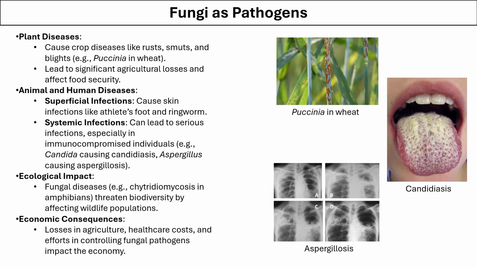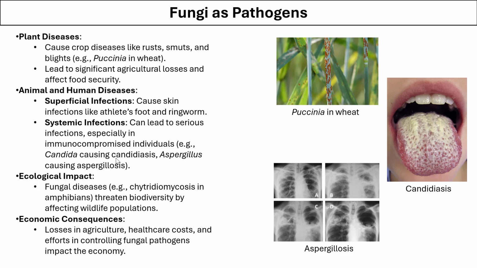In animals and human beings, the fungi is able to cause several diseases. For example, a superficial infection causes skin infection like athlete's foot or ringworm. Fungus can also cause systemic infections which severely affect immunocompromised individuals.